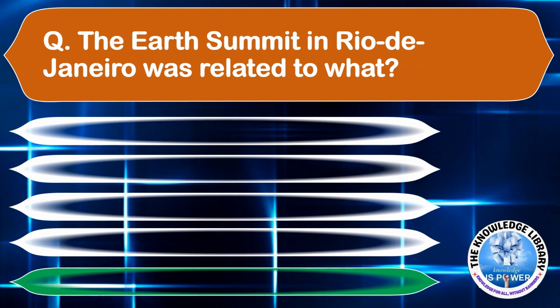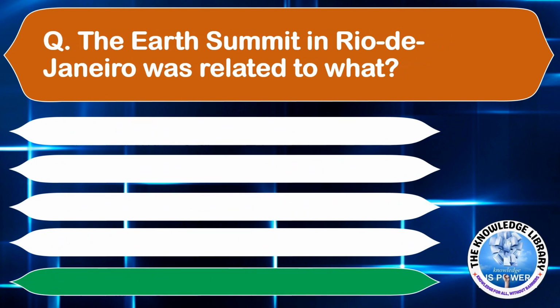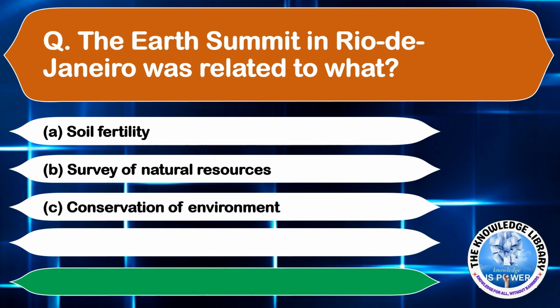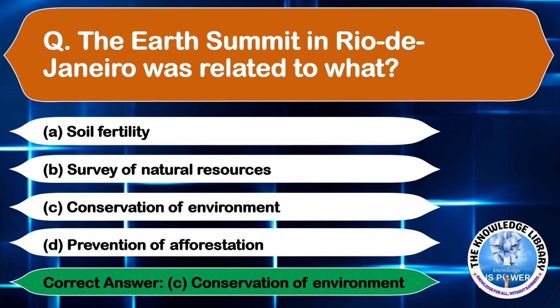The Earth Summit in Rio de Janeiro was related to what? Option A, soil fertility. Option B, survey of natural resources. Option C, conservation of environment. And option D, prevention of afforestation. The correct answer is option C, conservation of environment. Moving on to the next question.